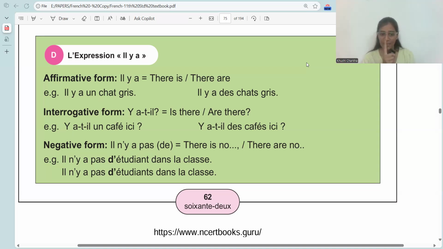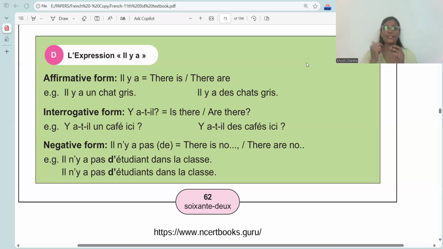And it should have been de, but with étudiant, the e would have clashed. So, it is d apostrophe. Il n'y a pas d'étudiant dans la classe. For plural also, it is il n'y a pas de only. Even if étudiant is plural, still it is il n'y a pas d'étudiant dans la classe.